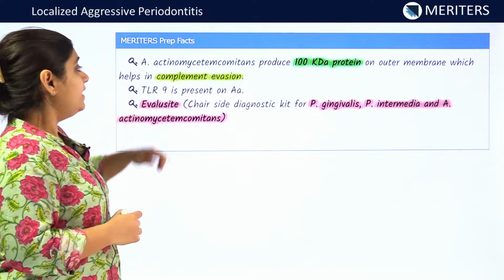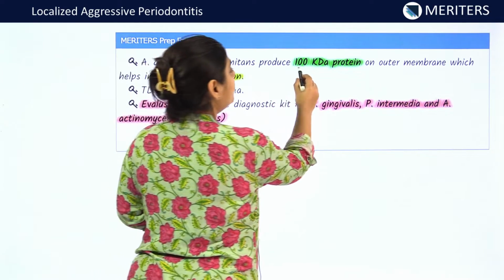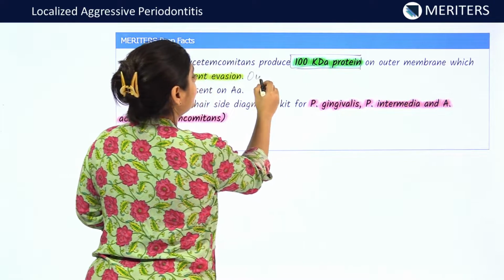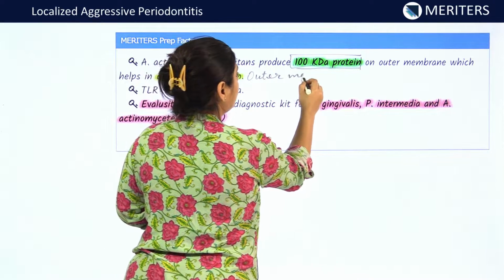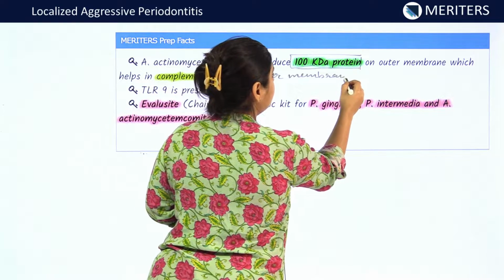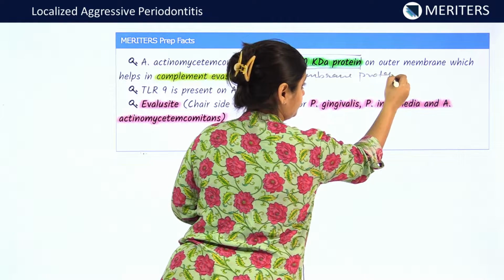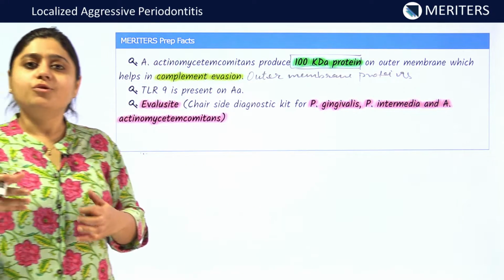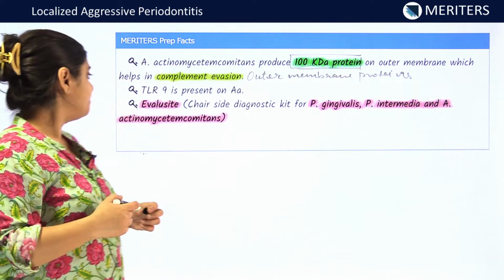Now, AA produces a 100 kilodalton protein. These are the outer membrane proteins, and these proteins are responsible for the leukotoxic activities of the AA.